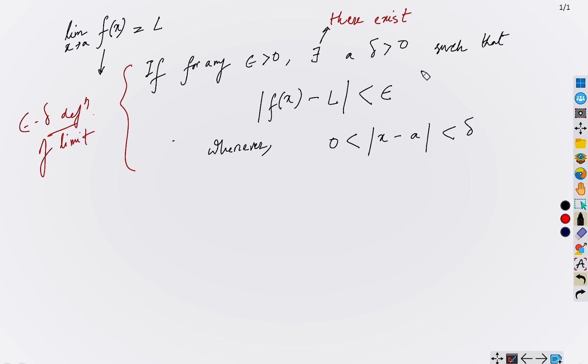So for any epsilon, doesn't matter how small, but not 0, strictly greater than 0, we should obtain a delta such that these two hold simultaneously. Whenever x is in this interval, then this condition should hold, okay? So in this connection, I just want to add one more thing here, that open interval and closed interval. So what is an open interval and what is a closed interval?